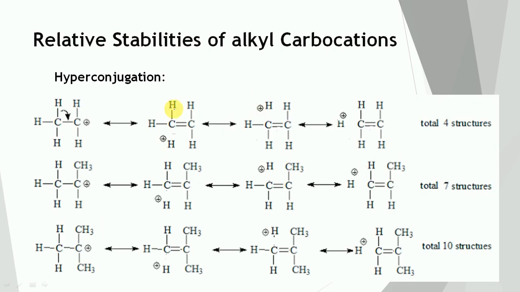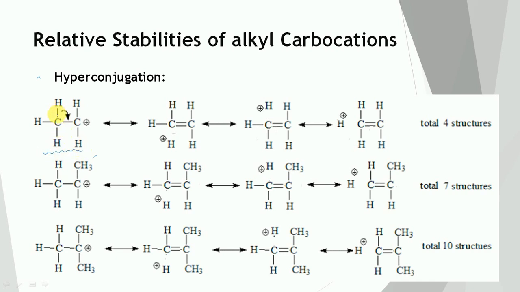Then hyperconjugation. In methyl carbocation, there is no dispersal of charge because hyperconjugation does not take place in case of methyl carbocation. So let us consider the ethyl carbocation.